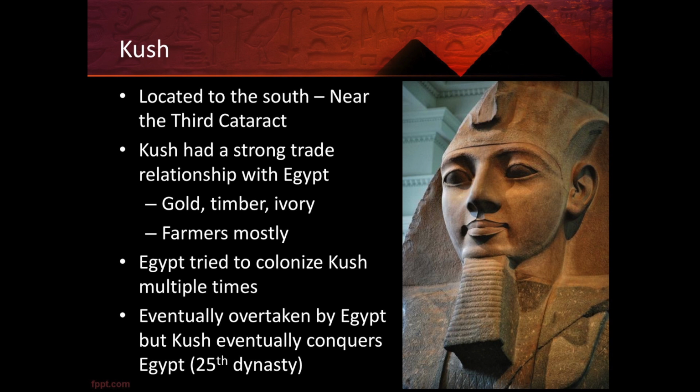Most people in Kush were farmers, so their big commodity was farming. Throughout Egyptian history, there was some strained relations here and there where Egypt tried to colonize Kush. Eventually, they were able to take over Kush, but eventually the tables turned and Egypt was able to be taken over by Kush, somewhere around the 25th dynasty.